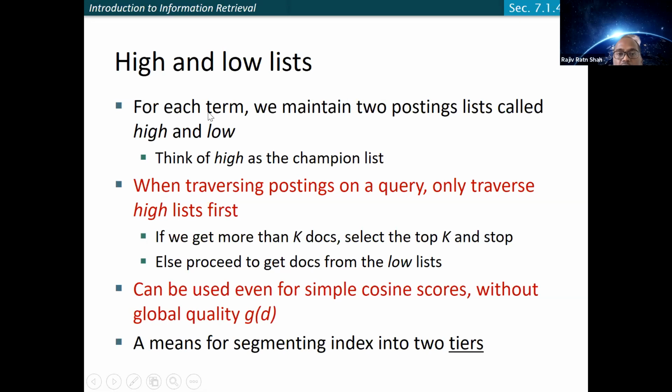That is the high list, where the different documents in the champion list will be covered. So if you get more than K documents, that's good. Simply select the top K and stop. If not, because you're not able to get enough documents, you need to go further. In that case, you can go to the second list you have, that is the low list, and get the remaining documents from there. This is an example of two tiers, but you can think of multiple tiers accordingly.